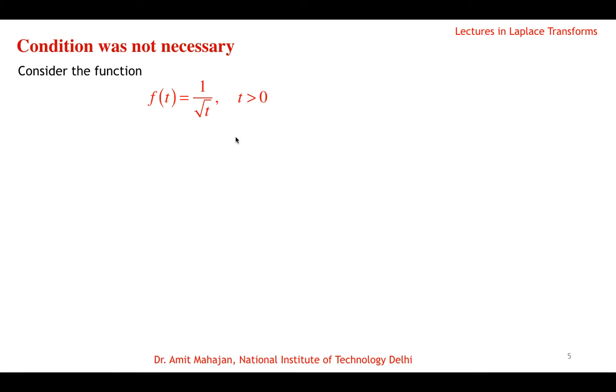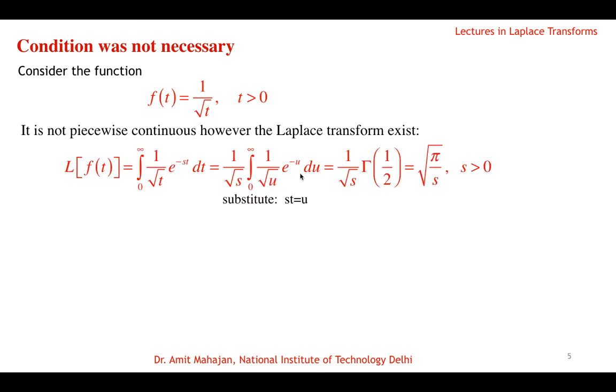So this function, when t tends to 0, blows up, that means the function is not piecewise continuous. However, the Laplace transform of this function exists. So we'll just prove this result. The Laplace transform of any function by definition is the integral from 0 to infinity of f(t) e power minus st dt, and here f(t) is 1 by root t.